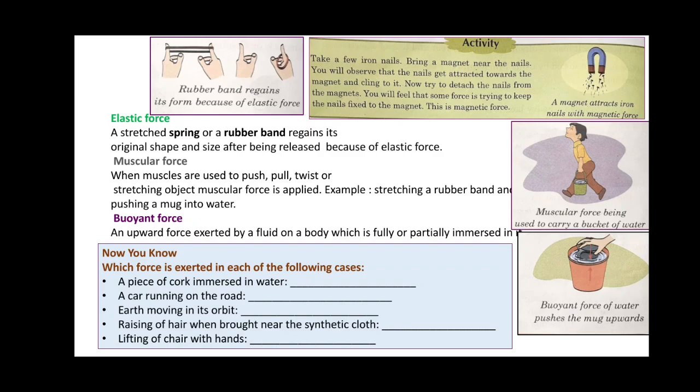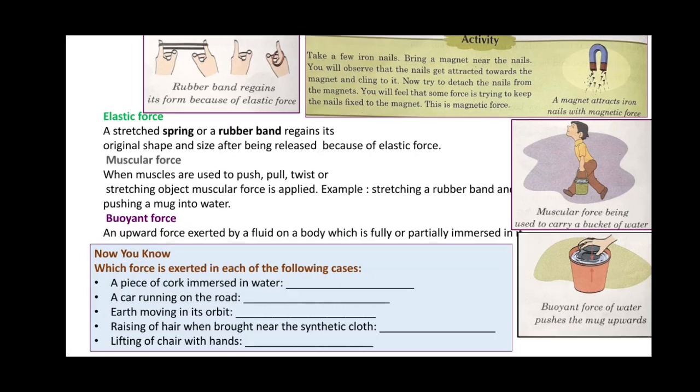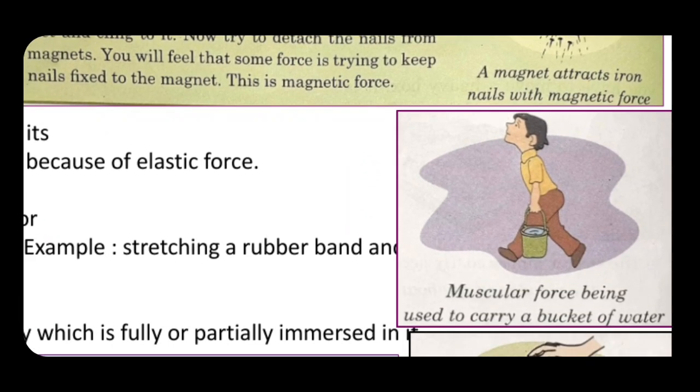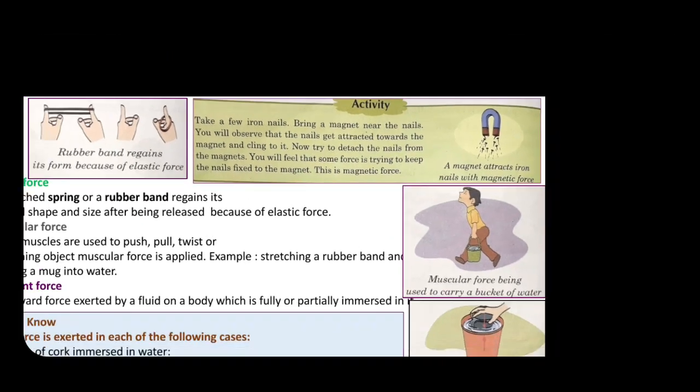Muscular force. Muscular force is applied when muscles are used to push, pull, twist, lift or stretch an object. When you push, pull, twist, lift or stretch an object, that is known as muscular force. Stretching a rubber band with fingers and pushing a mug into the water are examples of muscular force. As you can see in this picture, muscular force is being used to carry a bucket of water.